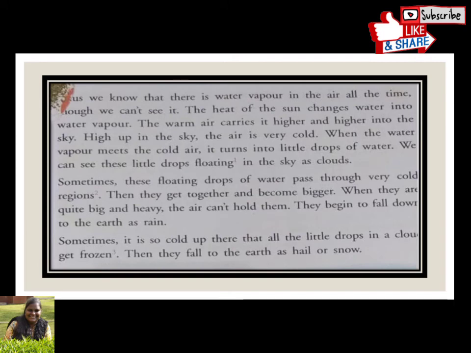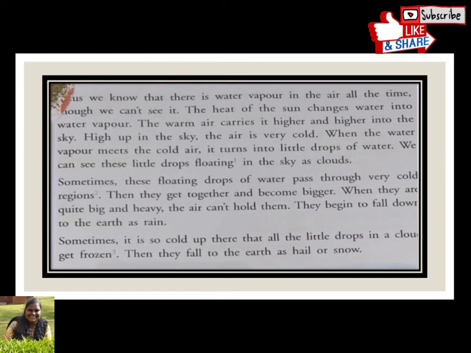With the help of these examples, what have we understood? Thus, we know that there is water vapor in the air all the time, though we cannot see it. The heat of the sun changes water into water vapor. The warm air carries it higher and higher into the sky. High up in the sky, the air is very cold. When the water vapor meets the cold air, it turns into little drops of water. We can see these little drops floating in the sky as clouds.